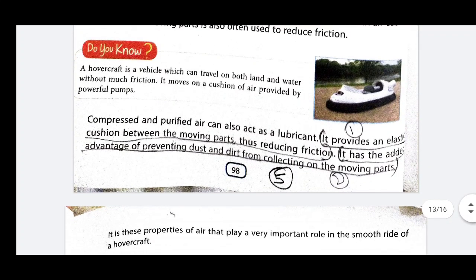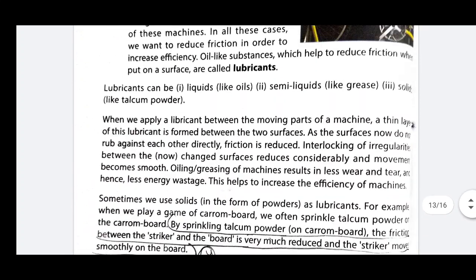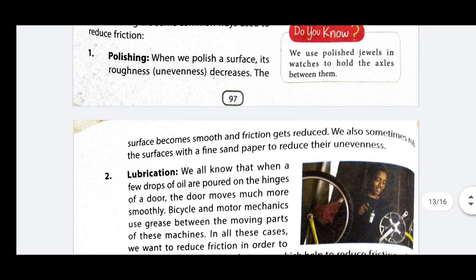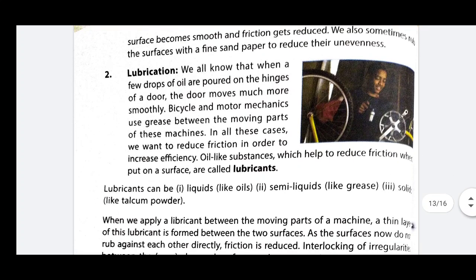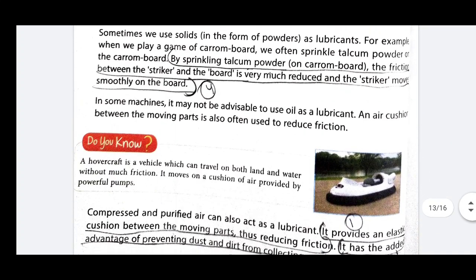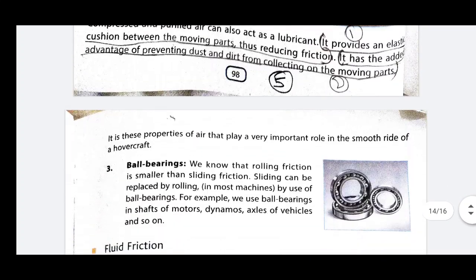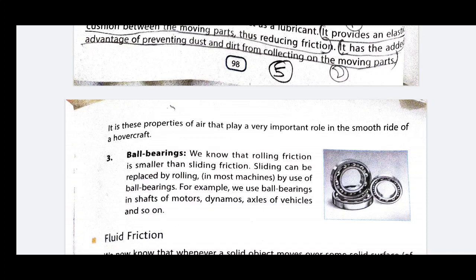So if we have to decrease the friction, we can write this in three points: first, polishing; second, lubrication; and third, use of ball bearings.